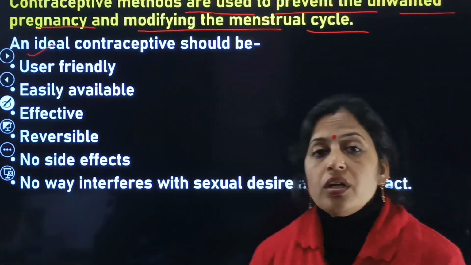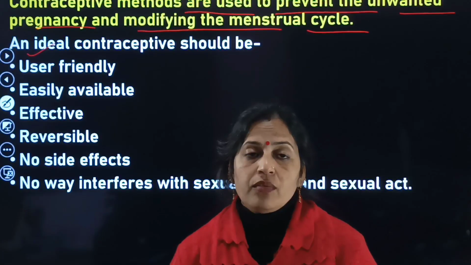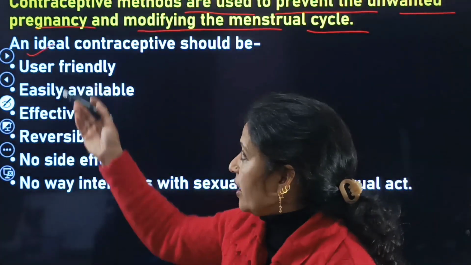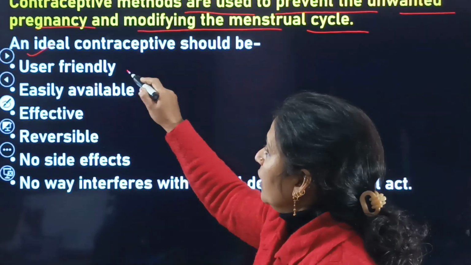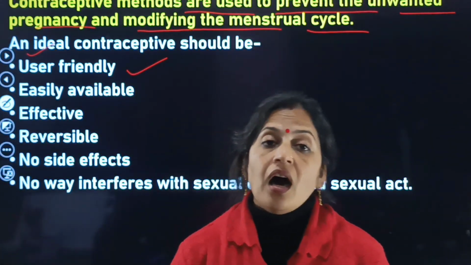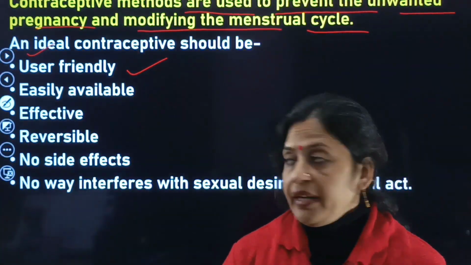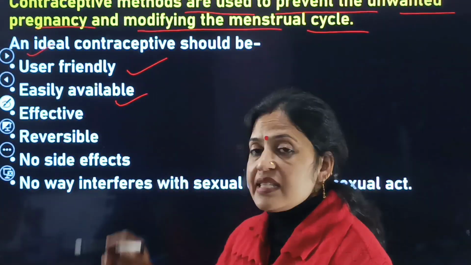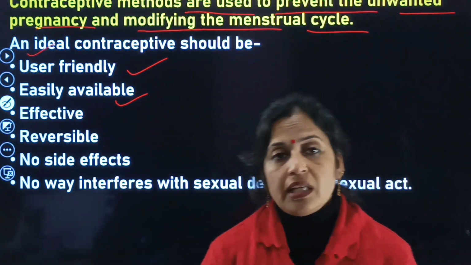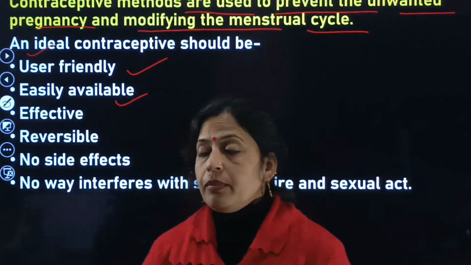That means your contraceptive should be ideal. And for an ideal contraceptive we have various characteristics. First is user friendly. Second one is easily available. It is not difficult; these contraceptive methods are not hard to find.